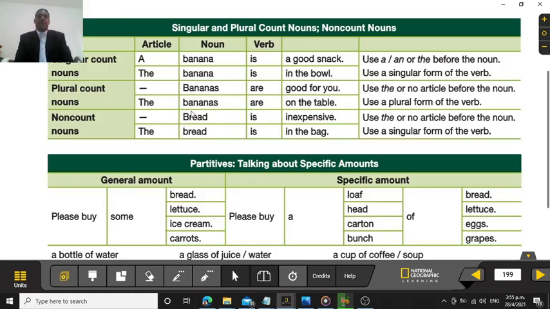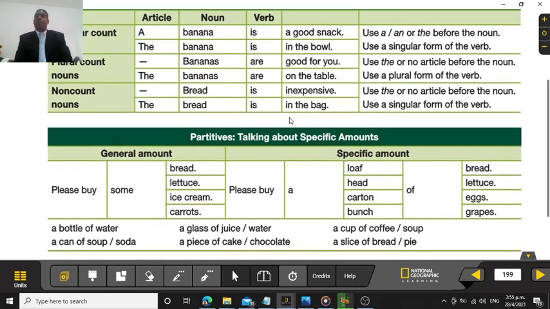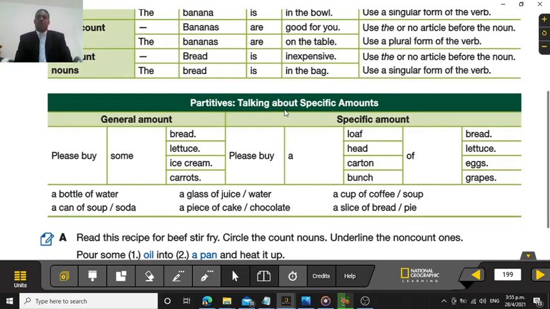All right. Here you got bread. Bread is not countable. Okay. And then you got here is inexpensive. And the only article that you can use, the bread is in the bag. So you can use only the. It says use the or no article before the noun. Use a singular form of the verb. So that would be it. You only use the article the when we were talking about the non-count nouns.